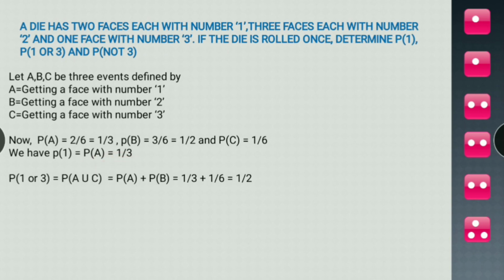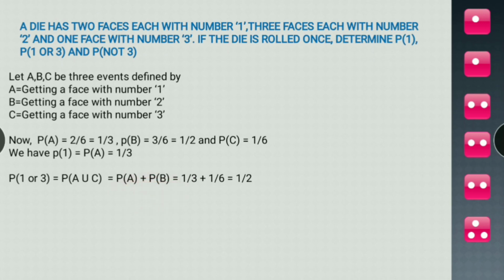Now 1 or 3 means A union C. A is getting 1 and C is getting number 3. So probability of 1 or 3 means A union C, which is equal to probability of A plus probability of C. There's a typing mistake here, it should be C here. Probability of A plus probability of C is equal to 1 by 3 plus 1 by 6, which gives us 1 by 2.